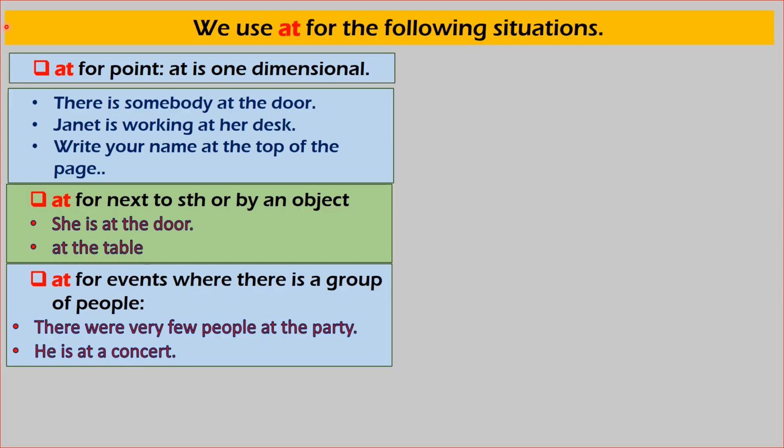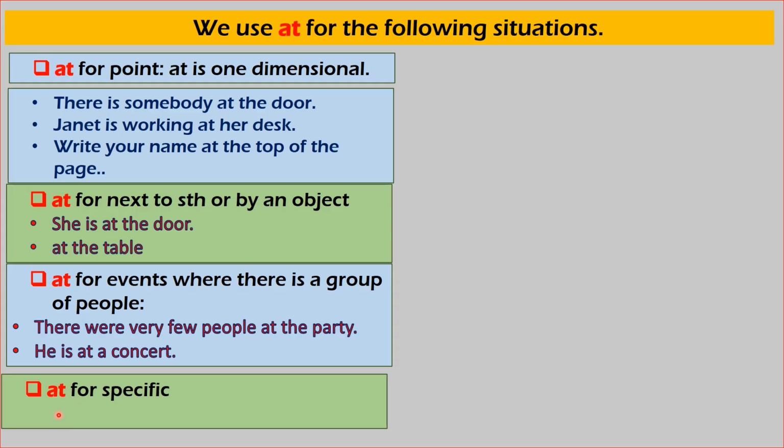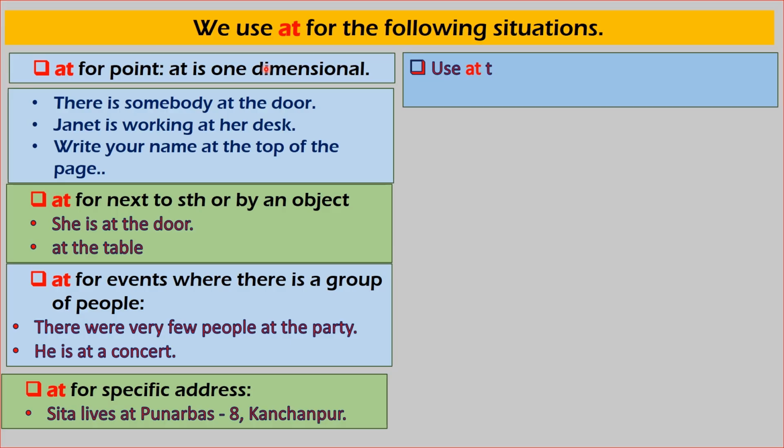At for a specific address. When we talk about a specific address, we use at before the address. For example, Sita lives at Purnavas at Kanchanpur. This is an address and we use at here. Now on the right side there are some other situations where we use at.